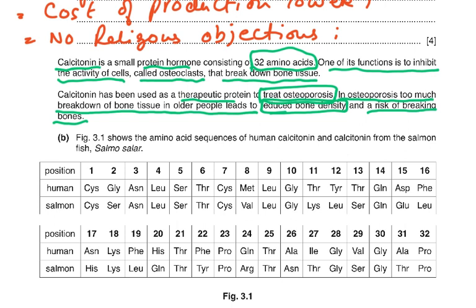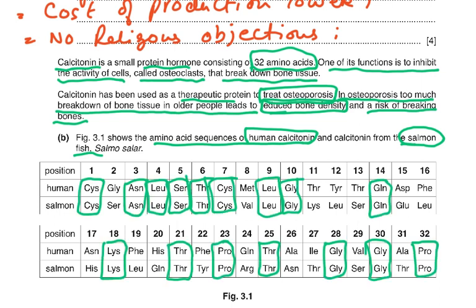So figure 3.1 shows the amino acid sequences of human calcitonin and calcitonin from the salmon fish. So we are comparing the calcitonin, which is the human one, and then salmon, which is a fish. Now position 1, 2, 3, 4, 16 to 32, we have the position, we have the human ones. Now let's look at it very carefully. Just for my own information, I started to circle them and I said, okay, let me look at the ones which are the same in human and salmon and the ones which are different. And you see a very interesting phenomenon. You see how some are same and some are different, and there is not a distinct pattern of which ones are different. So we have quite a few which are same, and then we have quite a few which are different.